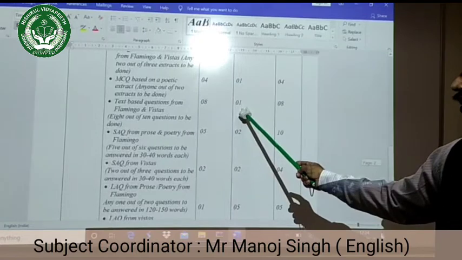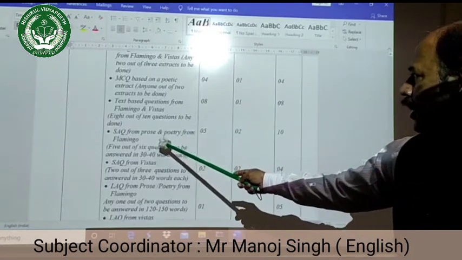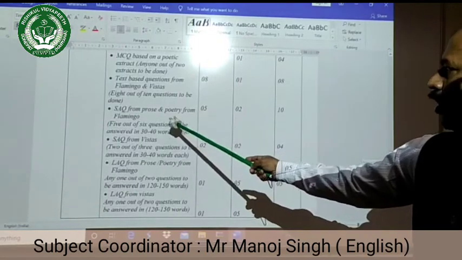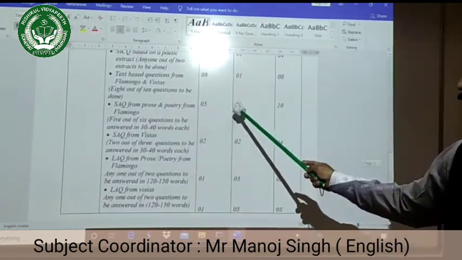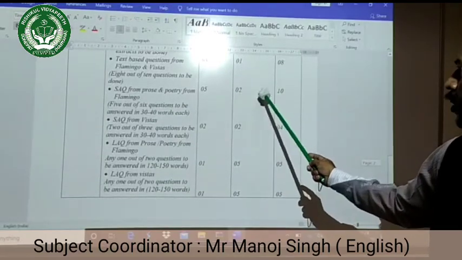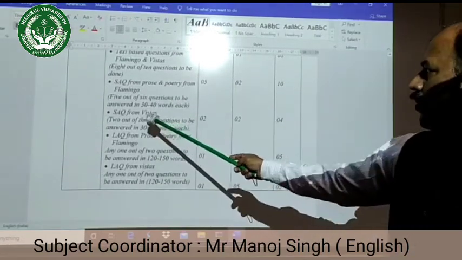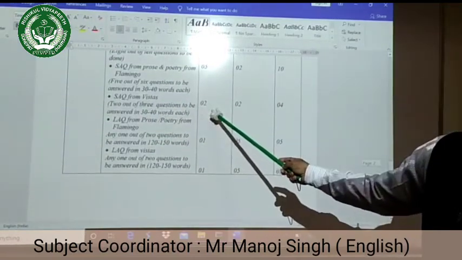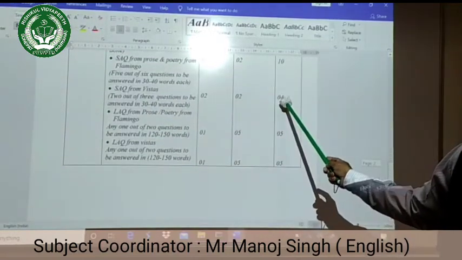and it carries 1 mark each. Okay, then you have ACQ, short answer type questions from prose and poetry from Flamingo. Here you have to do 5 questions. Each question carries 2 marks, total 10 marks. Then you have short answer type questions from Vistas. There will be 2 questions, each carries 2 marks, total 4 marks.